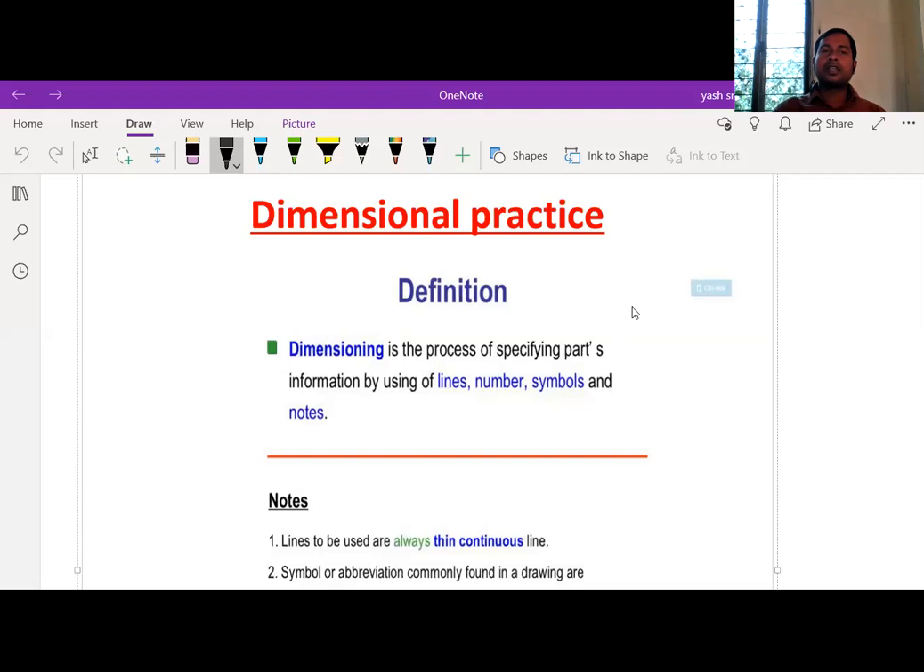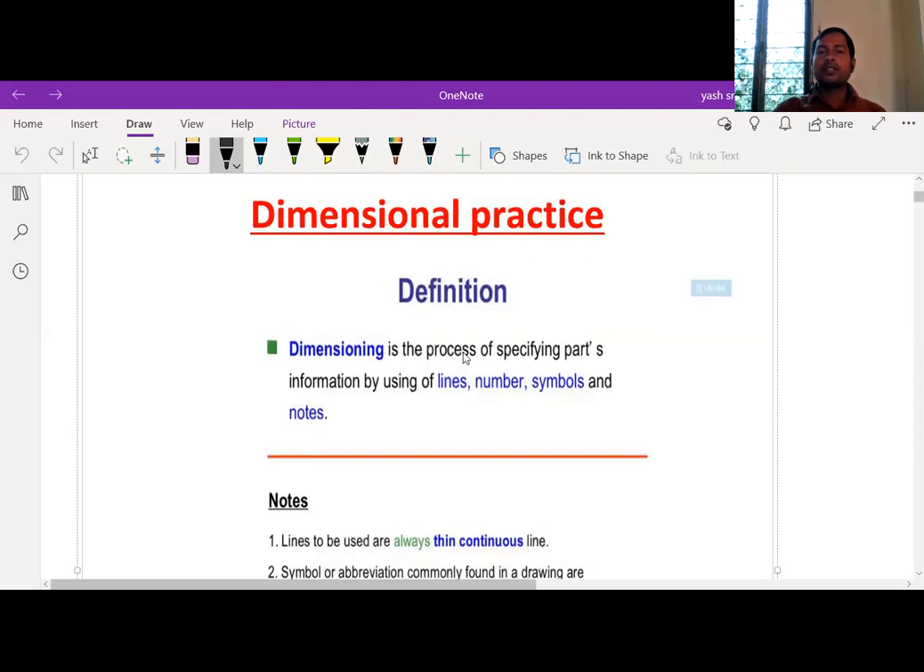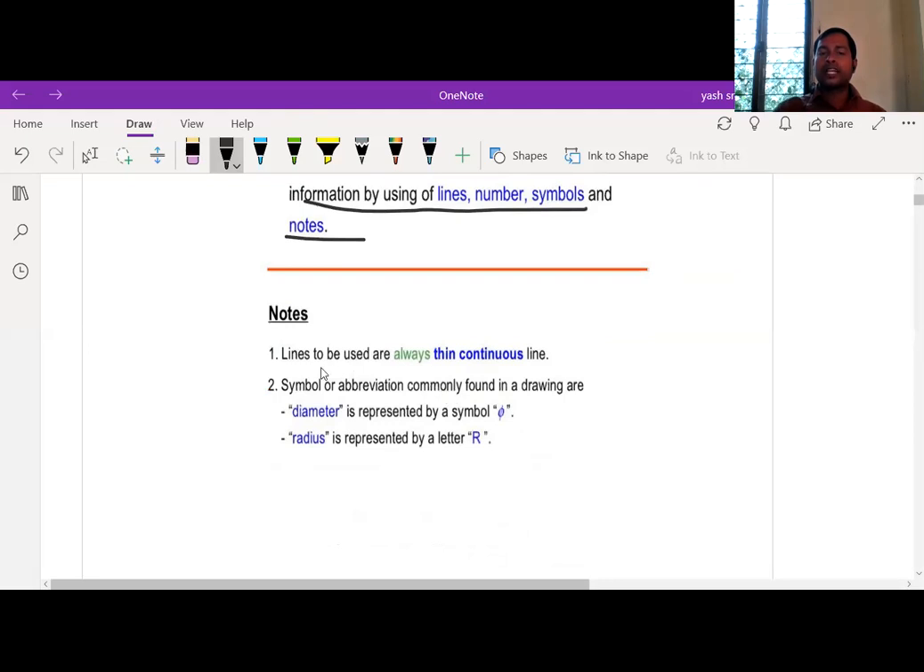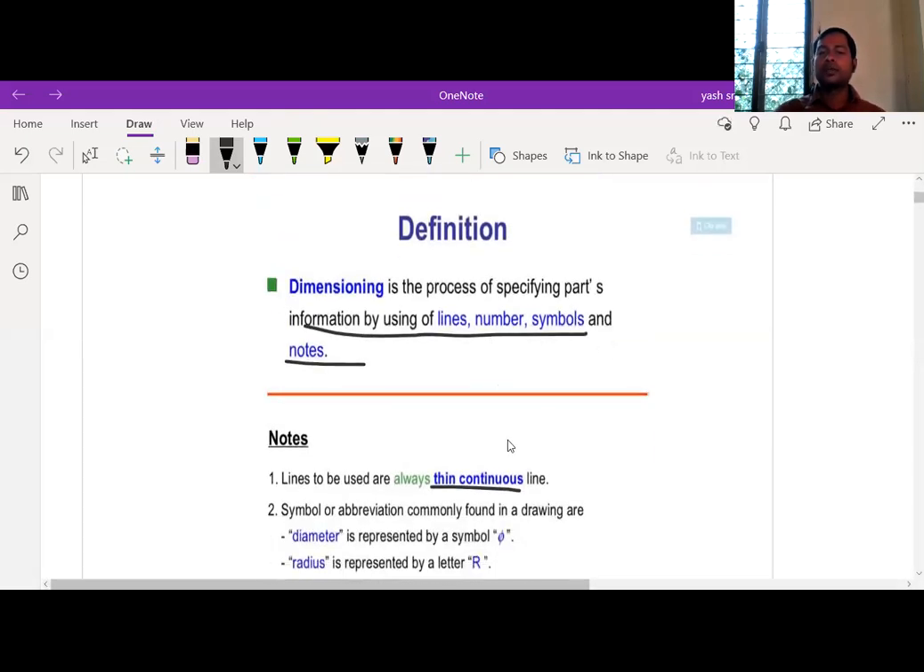So in the last class I already told you, but I'm representing that one. Dimensioning is the process of specifying parts information by using lines, numbers, symbols and notes. Dimensional practice is nothing but representing a diagram with lines. So let me take a pen. With the lines, numbers, symbols and notes, actual lines should be thick and dimensioning lines must be thin lines.